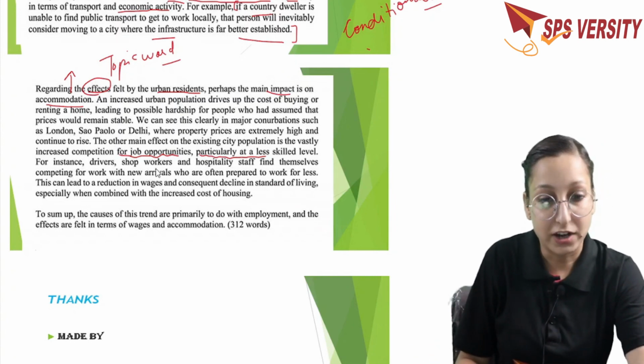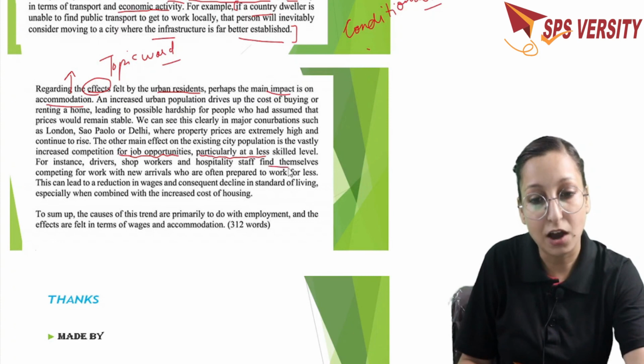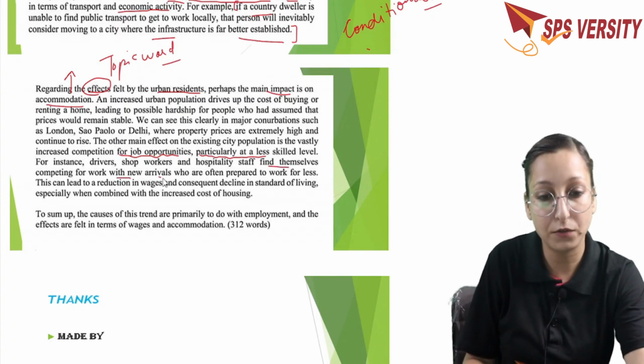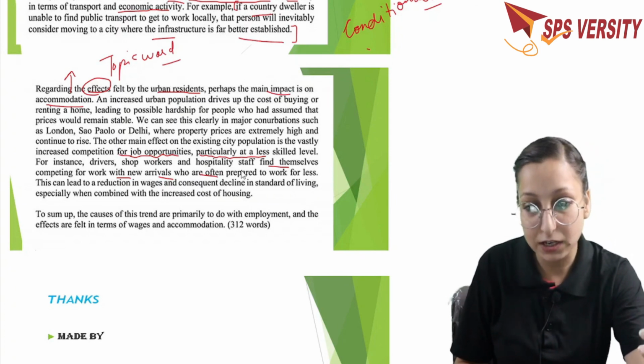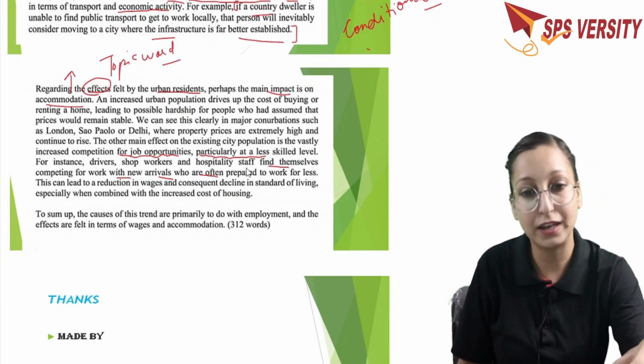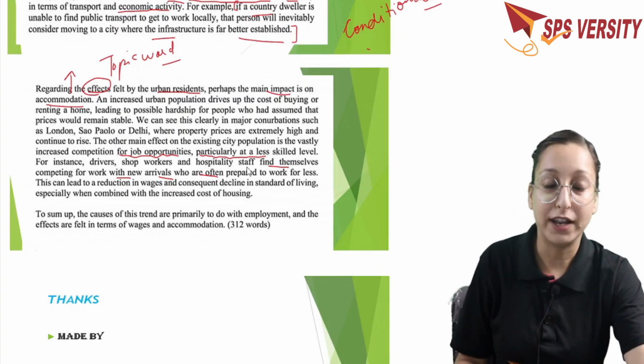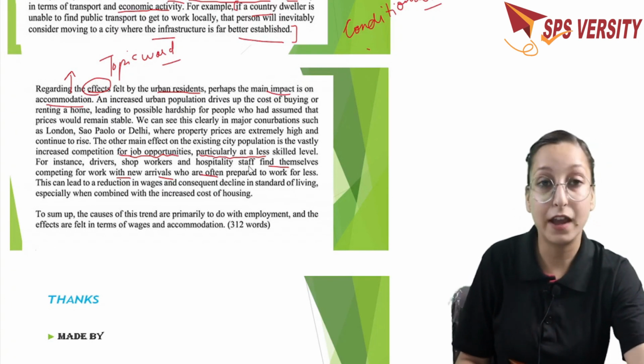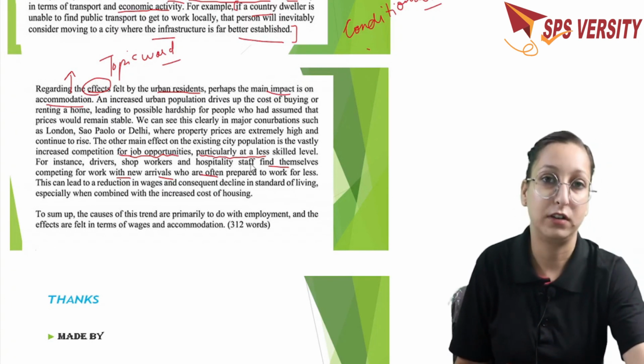For instance, drivers, shop workers and hospitality staff find themselves competing for work with new arrivals who are often prepared to work for less. You must have seen that the people who come from outside, migrants, they agree to work on lower wages because they are in dire need of work.